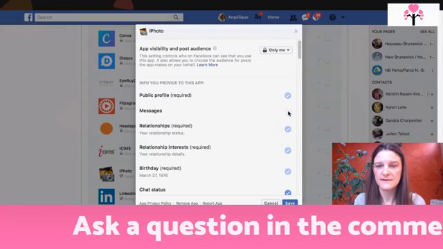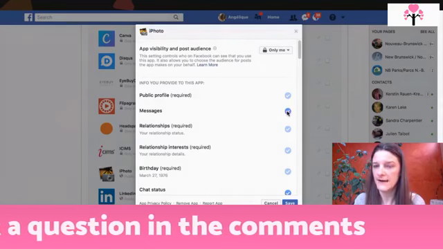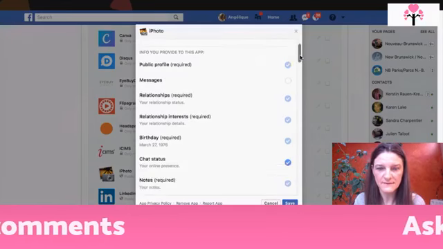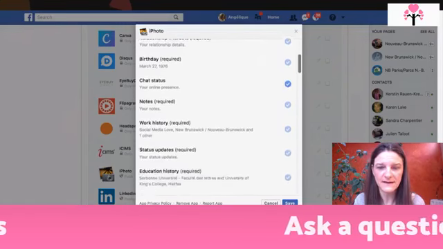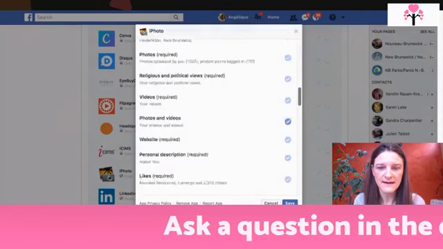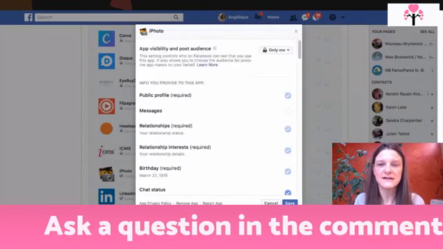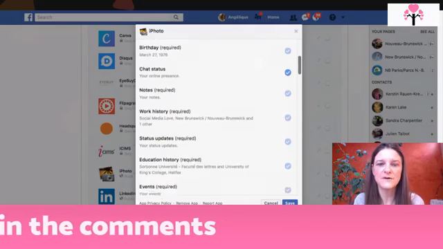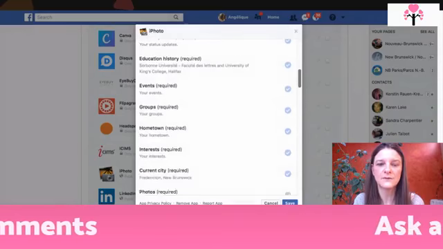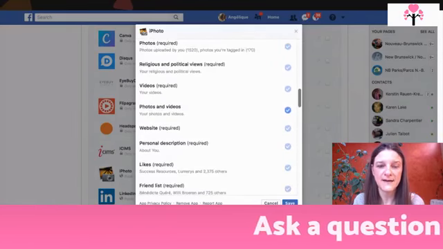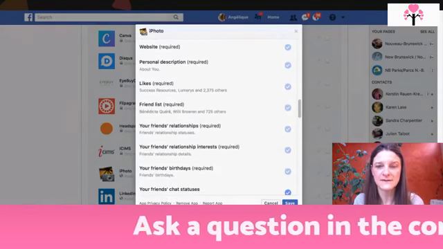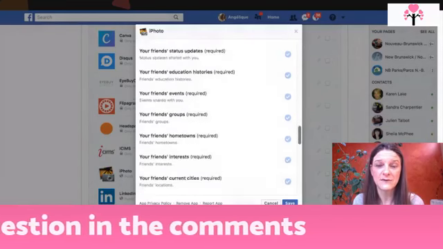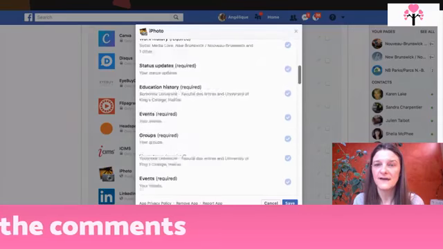Do you want them to send you messages or not? You don't have to allow it. Oh, so it kind of changed already on mine here, a little bit, not everything. So you decide what the app can see from your Facebook page: your notes, your status, your groups, your hometown, your interests, your friends, and stuff like your friend list. Oh, this one is required. That's interesting. So for some apps there are some required items, and for some there is none.